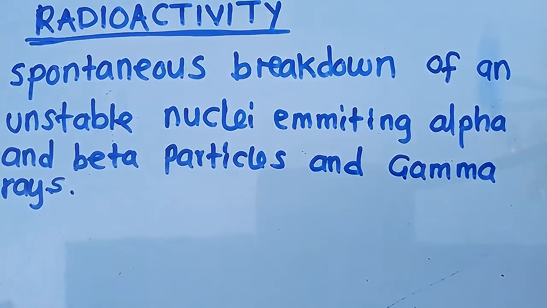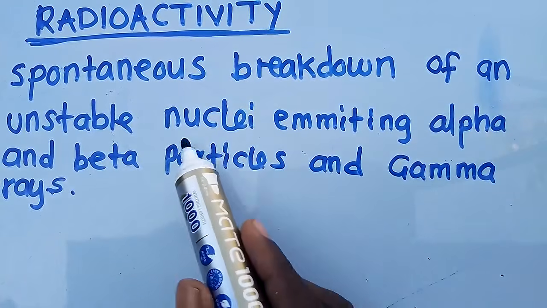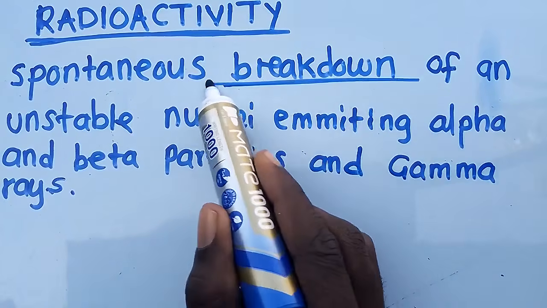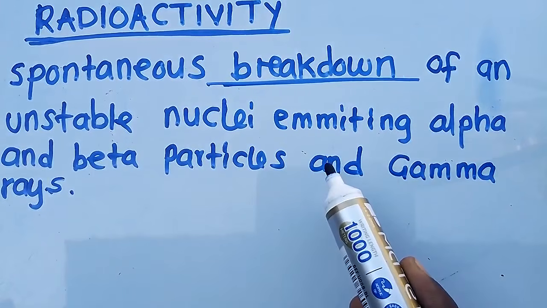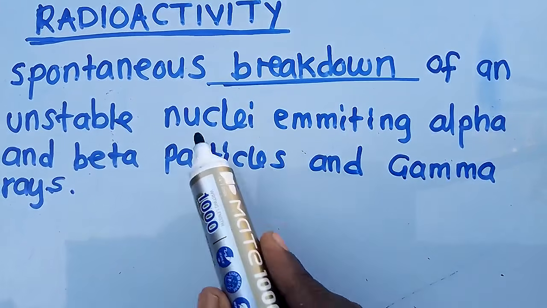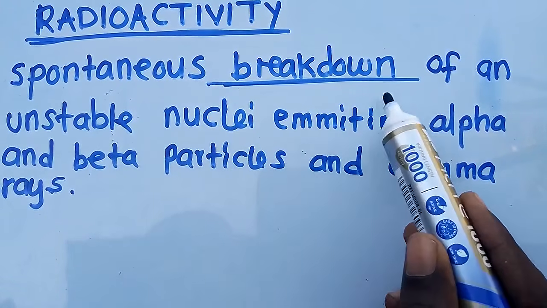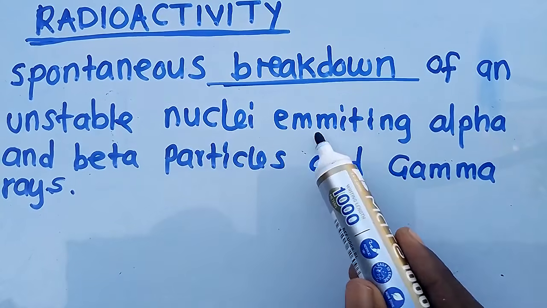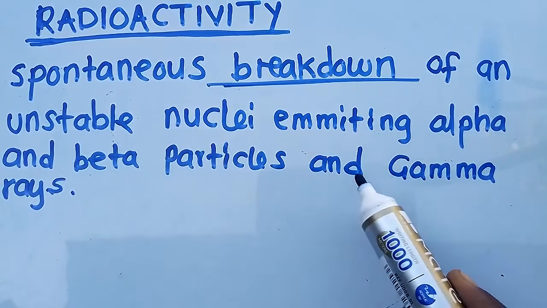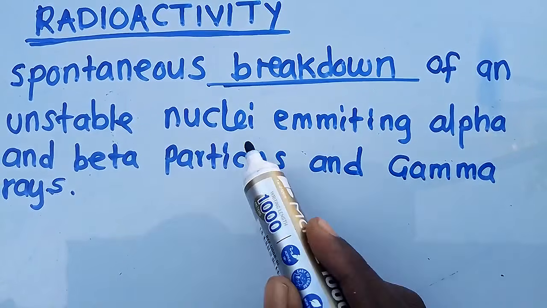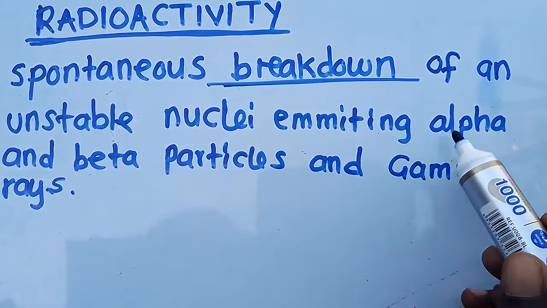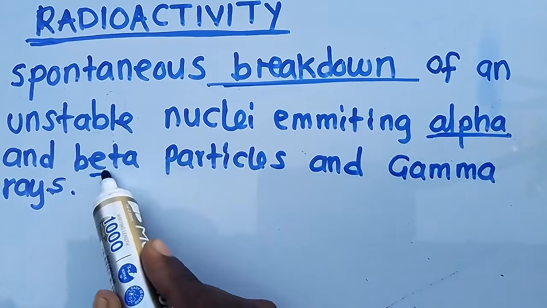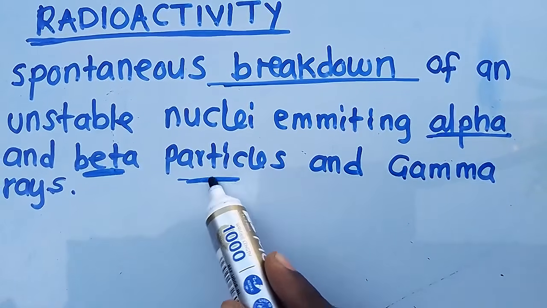So whenever you are talking about radioactivity, this is just a spontaneous breakdown. The other term that we can use is disintegration. So this is the spontaneous disintegration of unstable nuclei emitting alpha and beta particles and gamma ray. So the sentence itself can tell you that alpha and beta, these are particles.